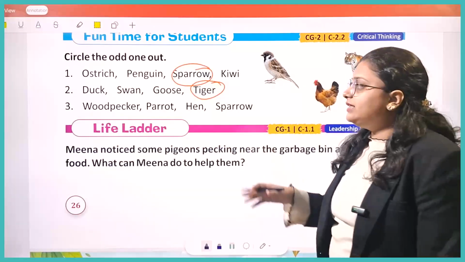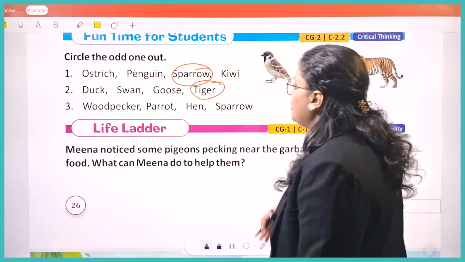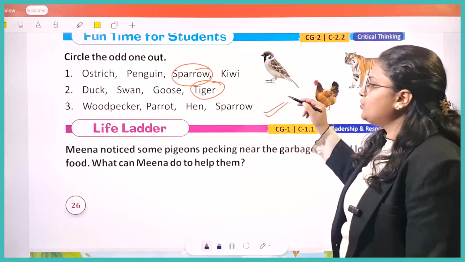Okay, kids. So the last one, what is this? Woodpecker, parrot, hen, and sparrow. So this one I want you to try on your own.